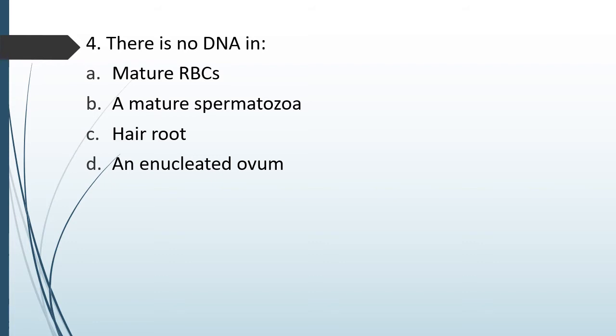Question number 59. There is no DNA in mature RBCs, a mature spermatozoa, hair roots, and enucleated ovum. There is no DNA in. The correct answer is option A. Mature RBC does not contain any DNA and there is no nucleus itself in a mature RBC.